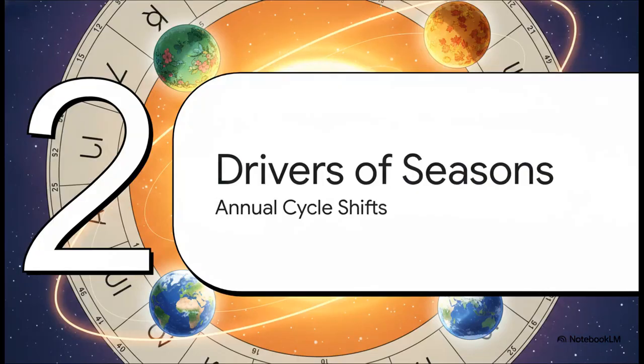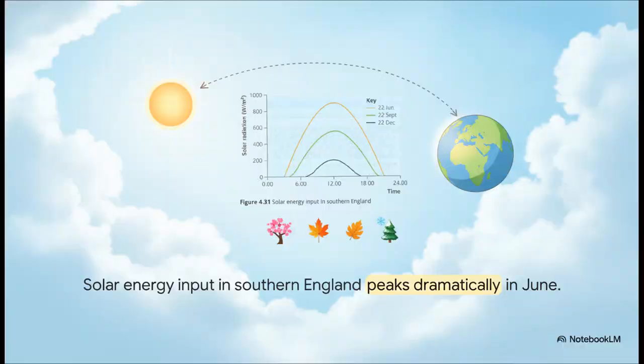Okay, Section 2. Let's zoom out from the daily clock to the annual calendar and look at the physical drivers of seasons. Ultimately, seasonal changes come down to one thing: variations in the intensity of solar radiation. As the Earth orbits the Sun, its axial tilt dictates exactly how direct the sunlight hitting any given hemisphere is. This completely changes the solar angle and day length across the year.